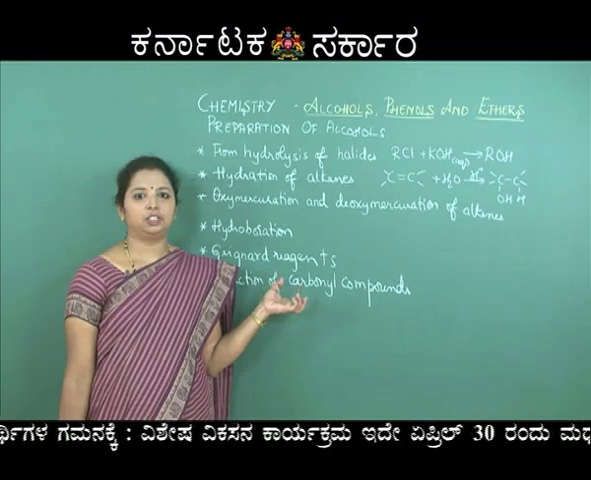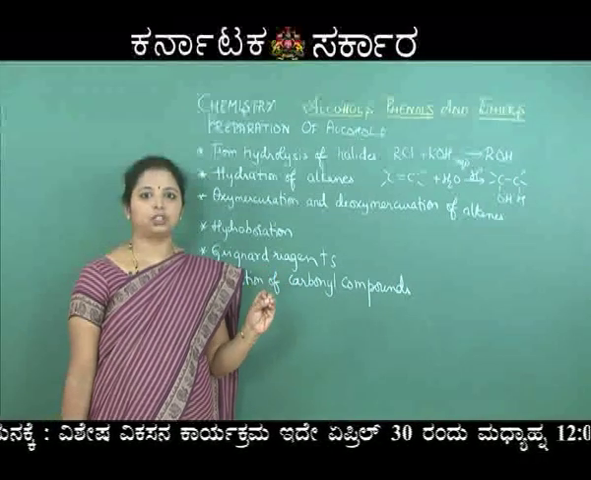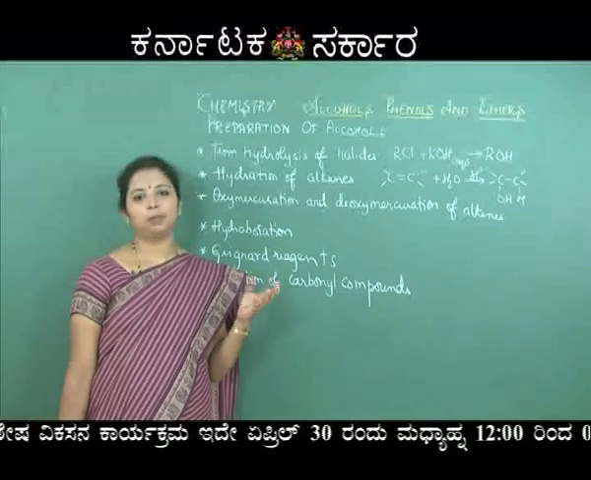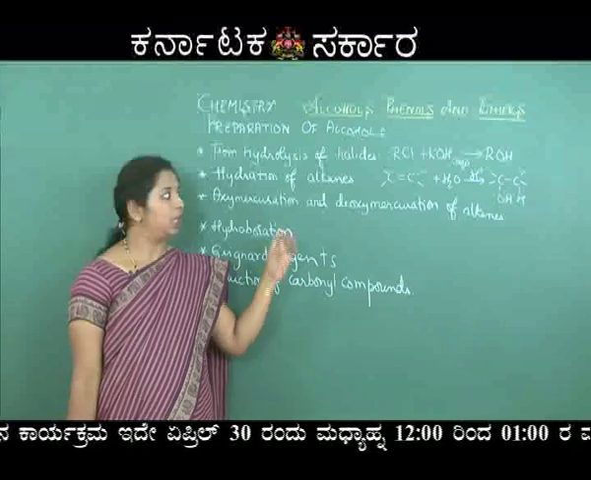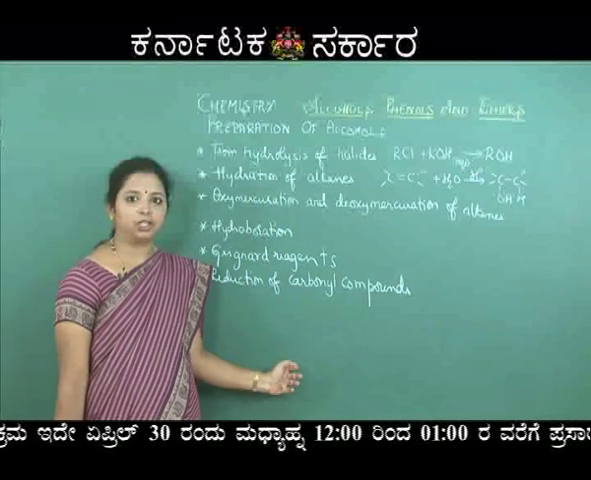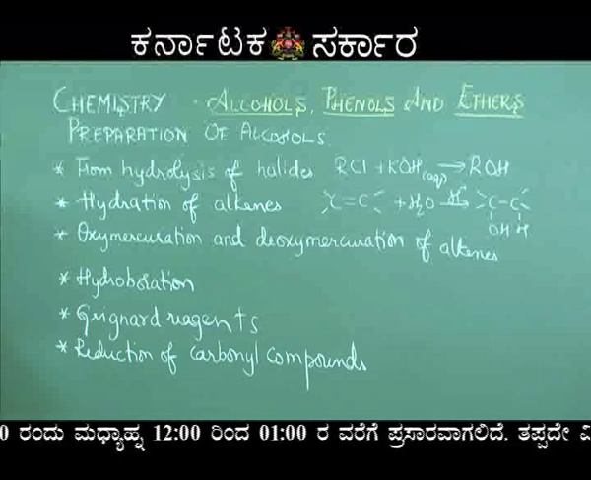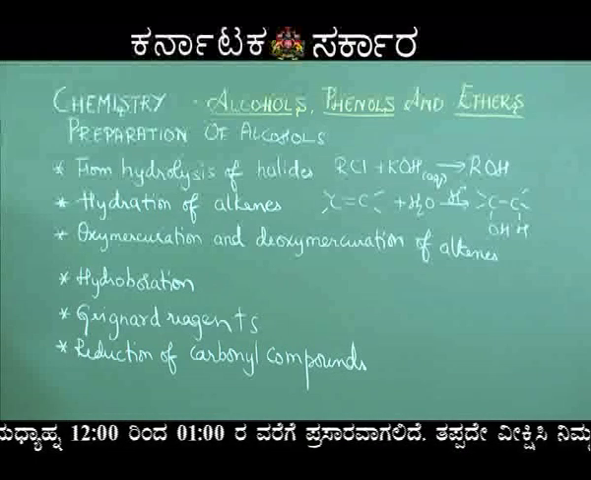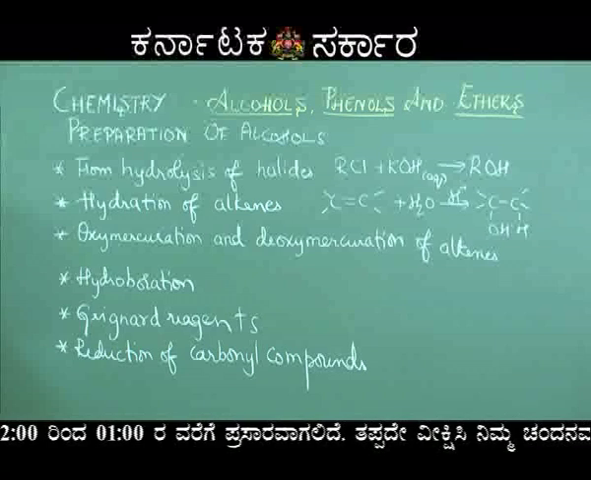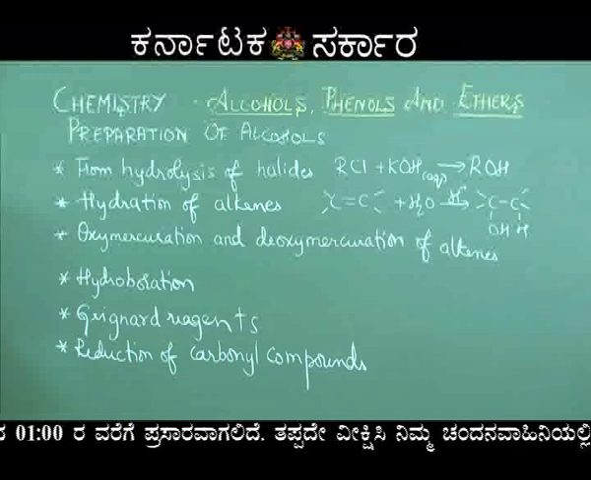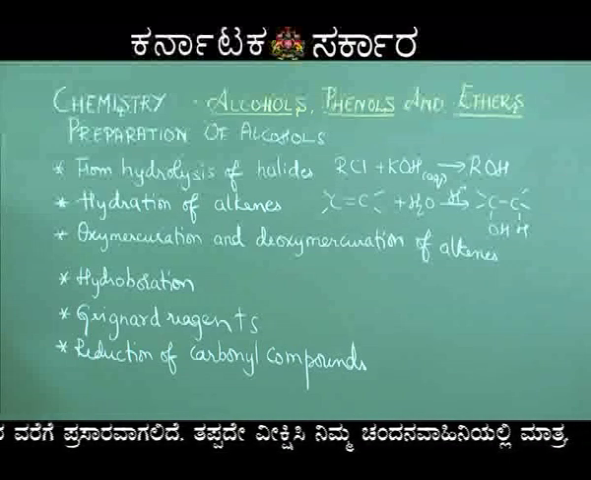After knowing the classification, we have to understand it because examples may be asked in the CET. Now coming to preparation, we should know the different types of preparation which may be again asked in CET. One is from hydrolysis of halides, second is hydration of alkenes, then oxymercuration and demercuration reaction, hydroboration.